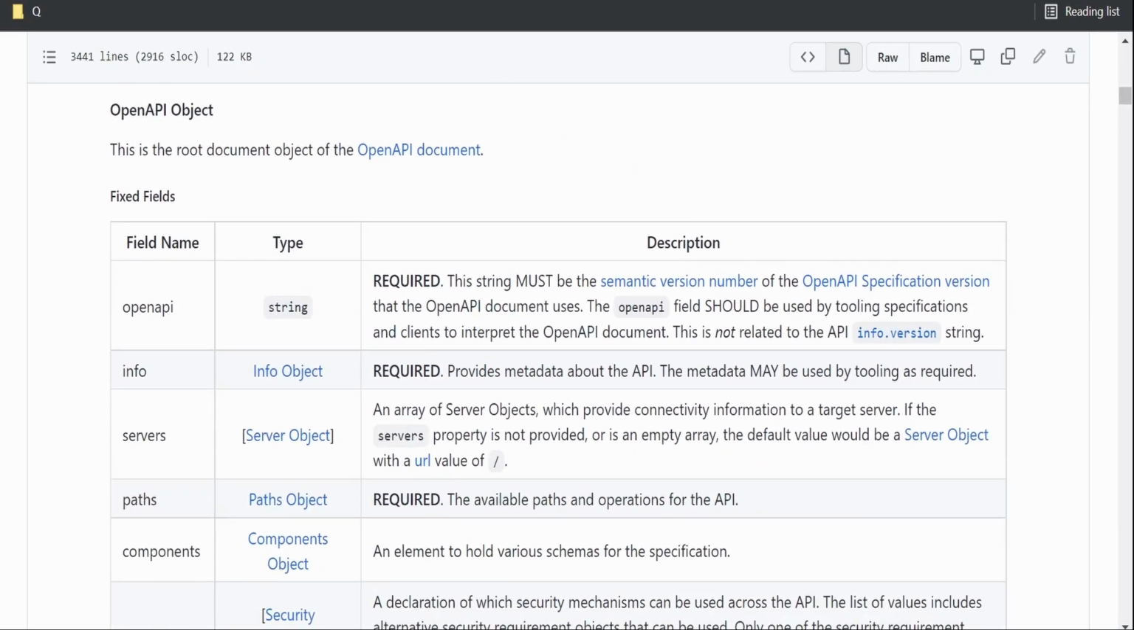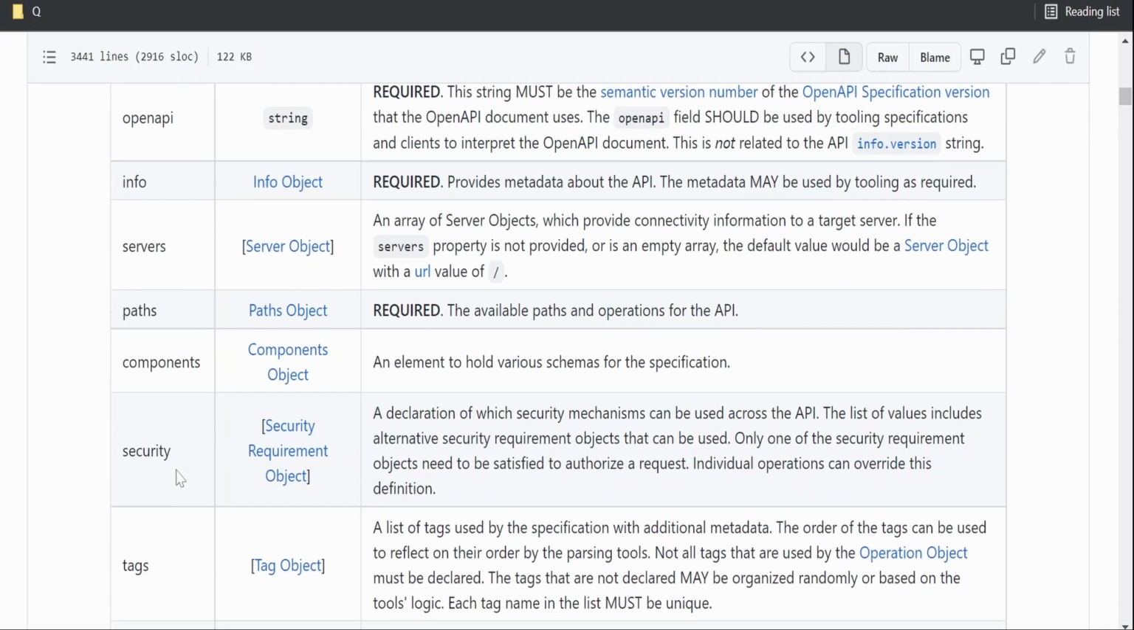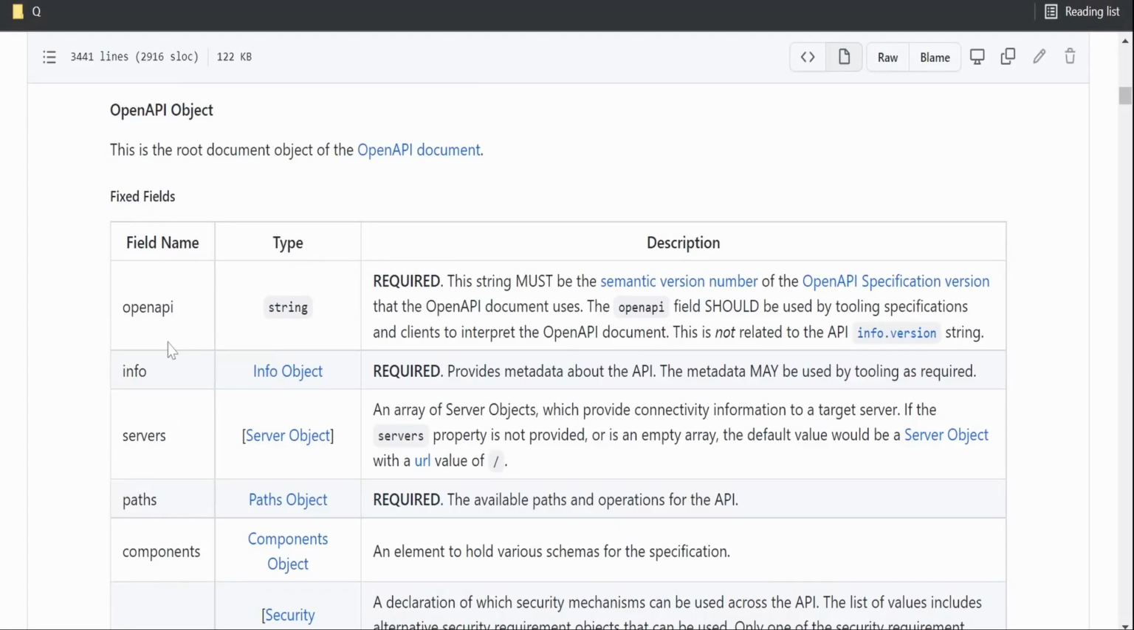There is this OpenAPI object. This is the root document object for the OpenAPI document. So these are the fixed fields. These are, we can say, the basic building blocks while creating the OpenAPI specification.